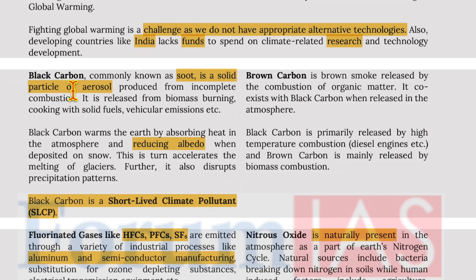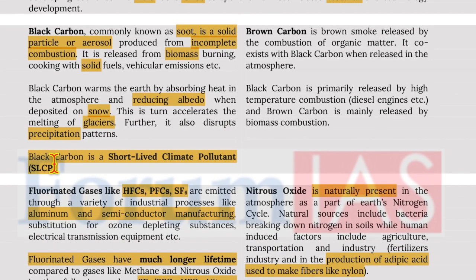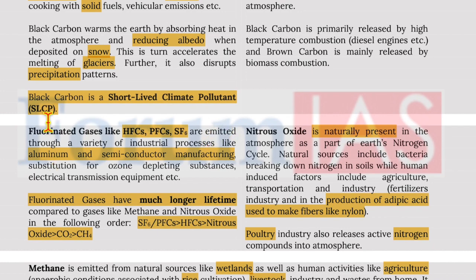Moving on, black carbon, commonly known as soot, is a solid particle or aerosol formed from incomplete combustion. It is released from biomass burning, cooking with solid fuels, and vehicular emissions, etc. Now, black carbon warms the Earth by absorbing heat in the atmosphere and reducing albedo when deposited on snow. This in turn accelerates the melting of glaciers. Further, it also disrupts precipitation patterns. Now, black carbon is a short-lived climate pollutant.